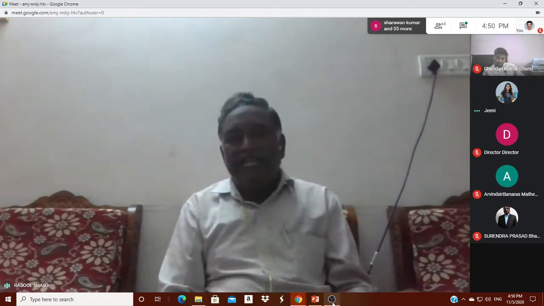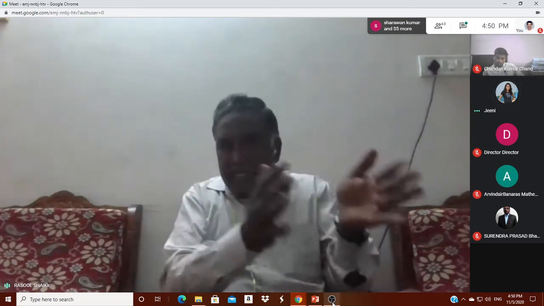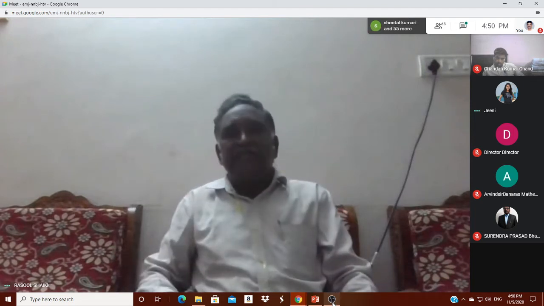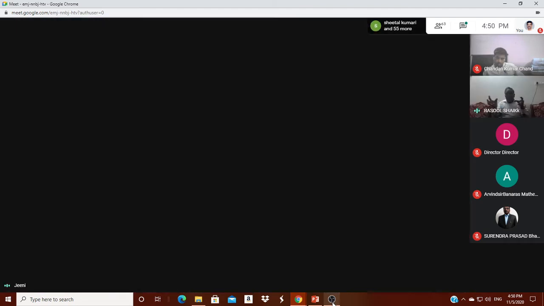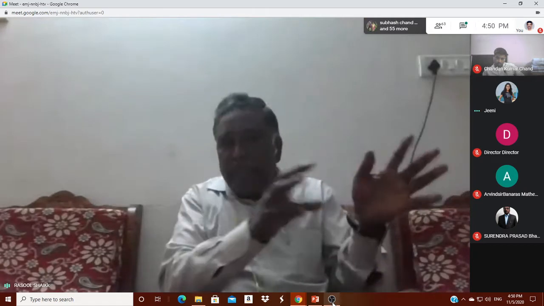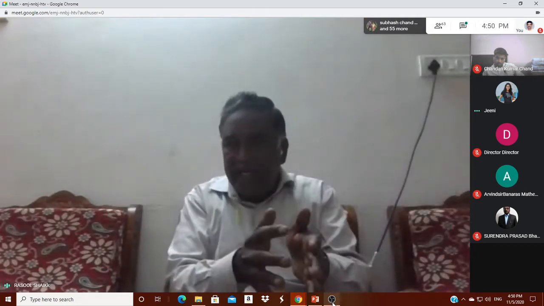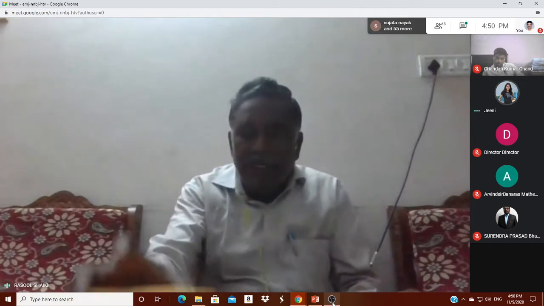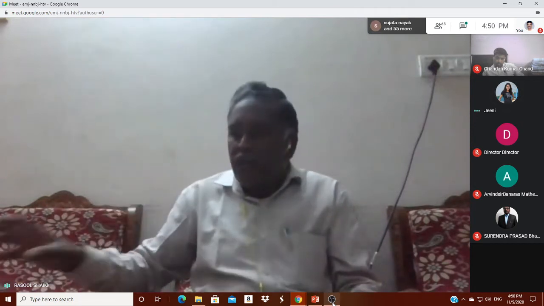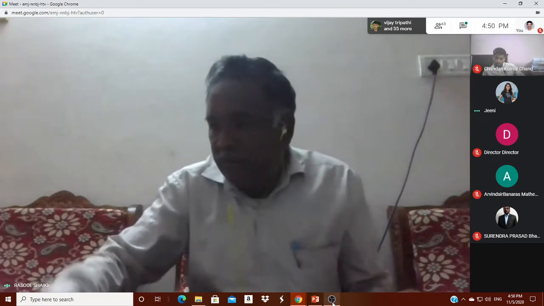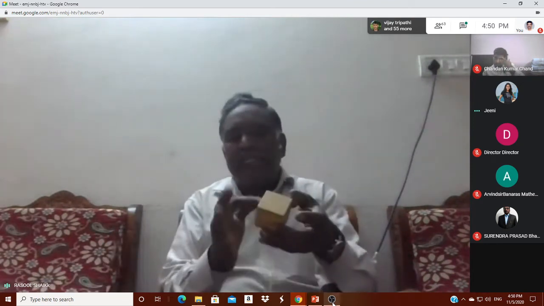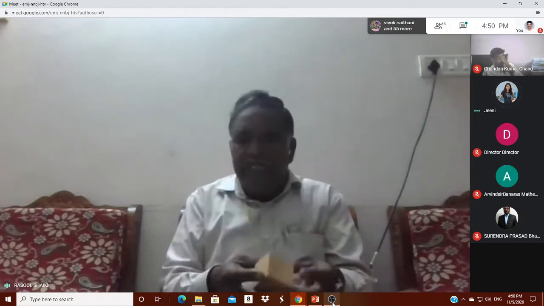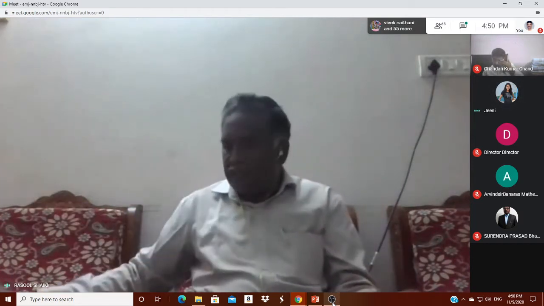So how much less is it? It has 14, and it has 12. How much is less to equate both? Then they will say 2. It means faces plus vertices equals edges plus 2. So it is working for a cuboid. Now I will take one cube. This also has 6 faces, 8 vertices, 12 edges. The same formula will work out.